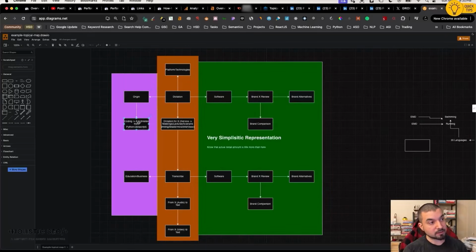The left side is the outer section of the topical map. If you don't know what I mean with the outer section of a topical map, probably you don't know what a real topical map is. Basically, it is a section where we don't make money, but we make historical data by creating an important amount of satisfaction in the query log sessions or in the search sessions. In this area, we go for the definitions, history, or certain coding aspects. We also go for education and business, which means how we can use transcription in the education business. Imagine that you're a teacher and you want to use dictation or transcription. This also brings us to some other related subjects.